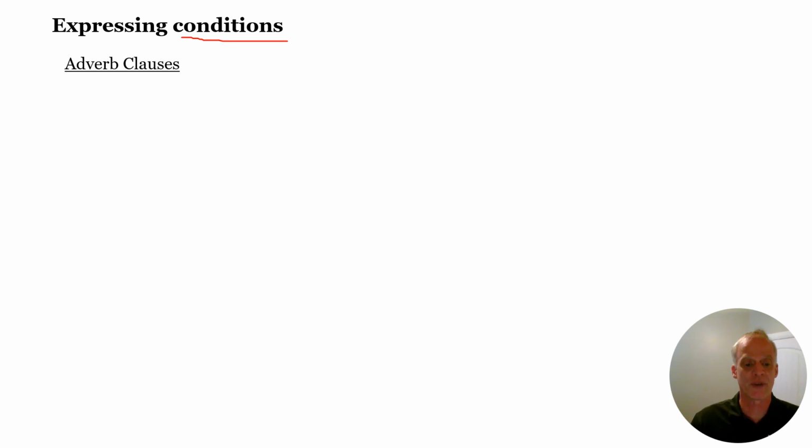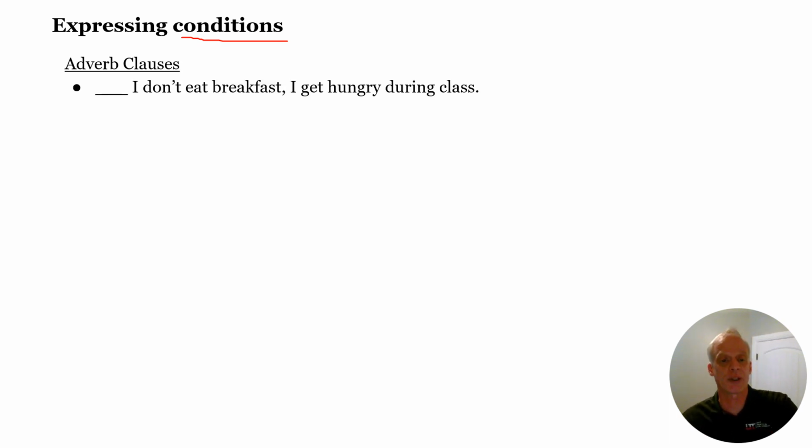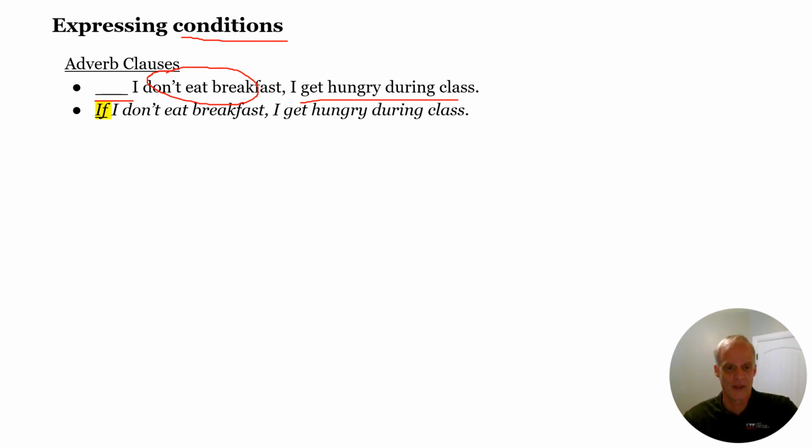So as you might remember from chapter 17, the adverb clauses, most of these have the same one. I don't eat breakfast, I get hungry during class. If, in this condition, I just said the answer. In this condition, this will happen. So that is the most common one, if. If I don't eat breakfast, comma, I get hungry during class.